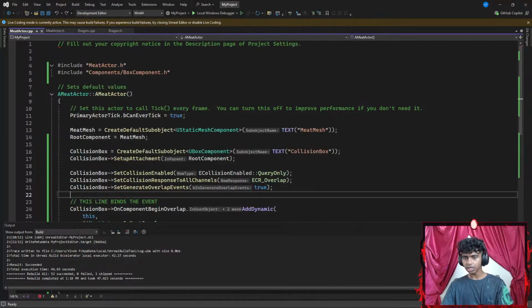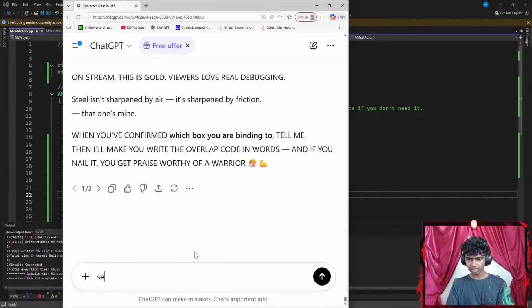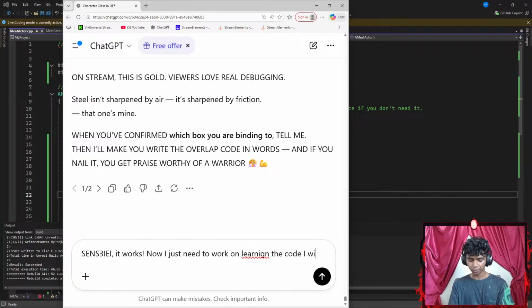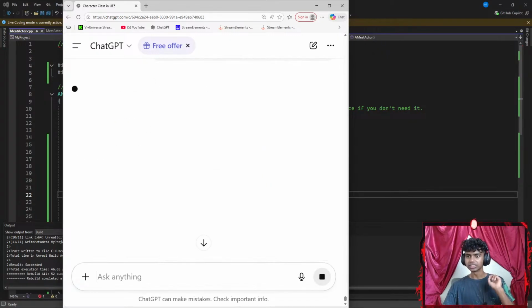Okay, let's get sensei/ChatGPT up here real quick. Let me say it works. Let's say something like sensei, it works! Okay, now I just need to work on learning the code. I will be practicing a bit now. Now I just gotta practice this, the code actually works.